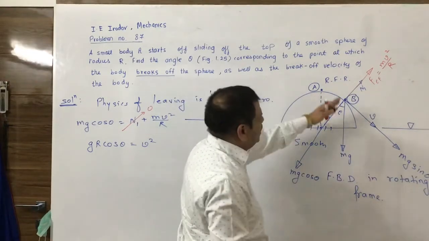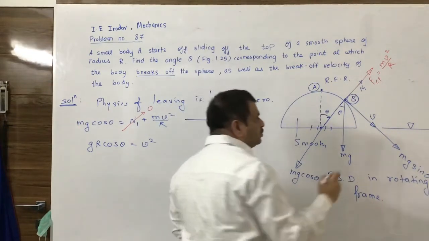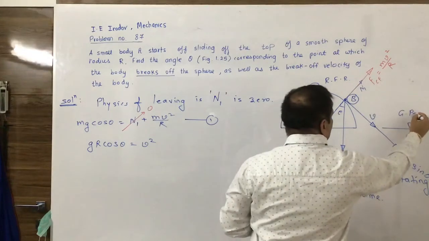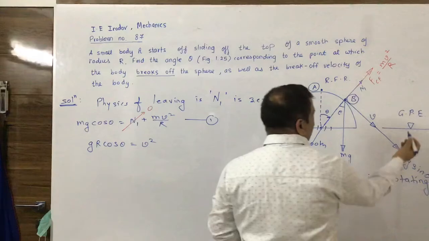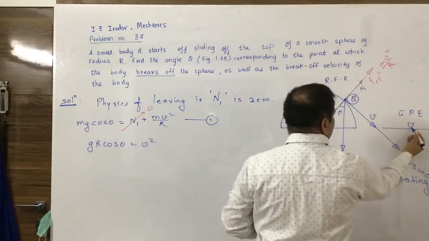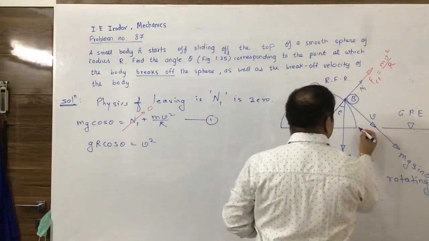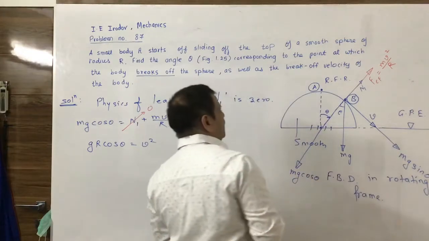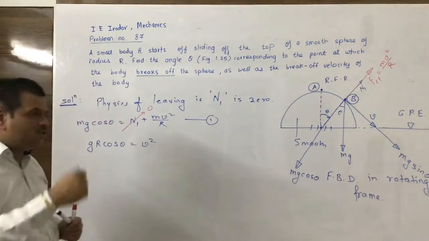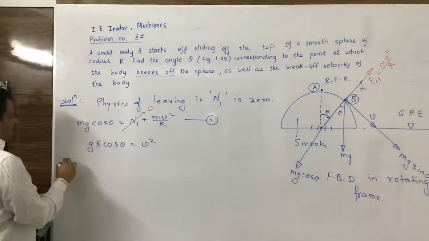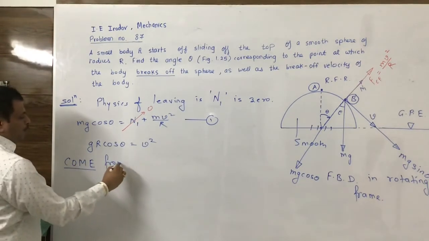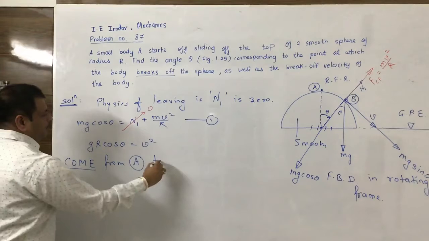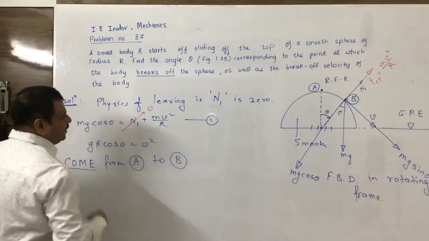From these two snapshots, we are going to use the conservation of mechanical energy. Notice that I have taken the datum of potential energy at this particular level. So this means that here the potential energy is 0. So I am applying COME from snapshot A to snapshot B.